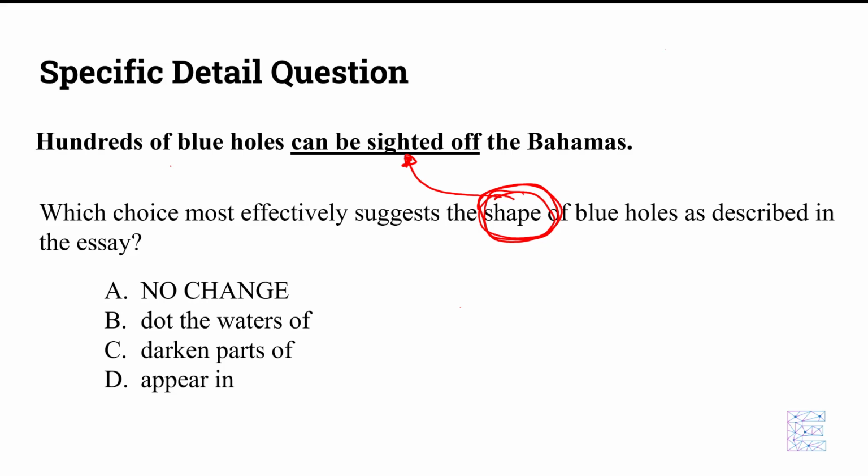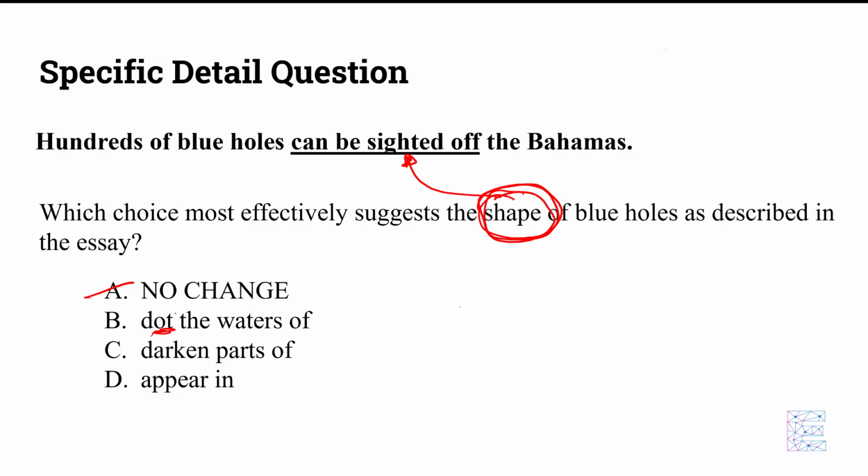Now, hundreds of blue holes can be sighted off the Bahamas. This current state does not say anything about shape, so no change would not make sense. Hundreds of blue holes dot the waters of the Bahamas. Well, a dot is a shape, so we're going to keep that. That could likely be the answer. It's most likely going to be the answer.